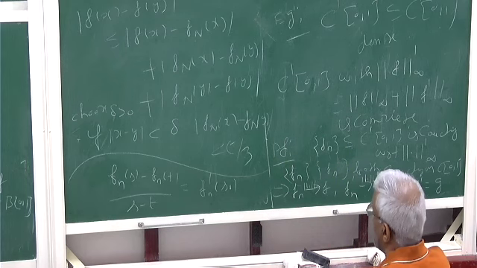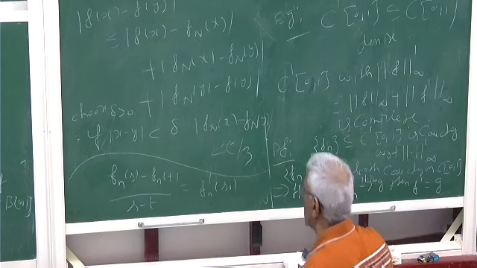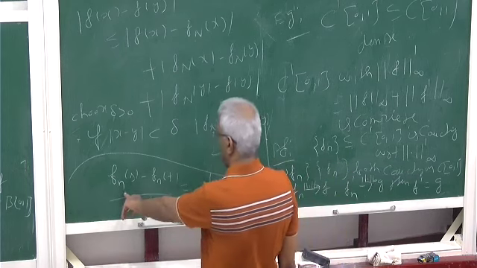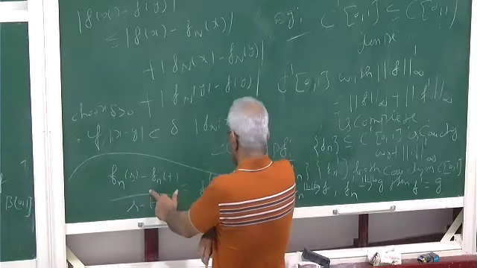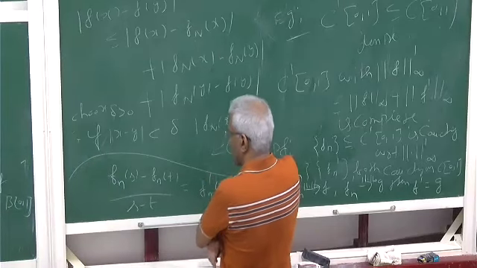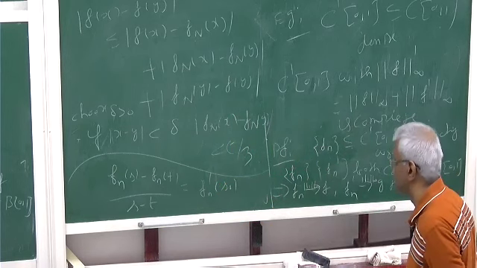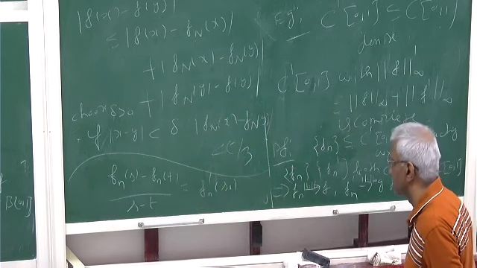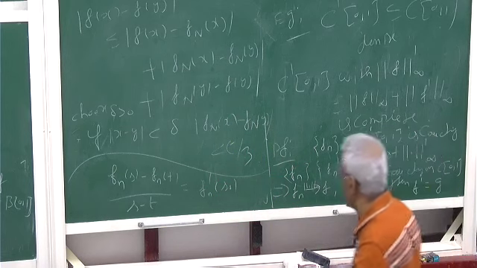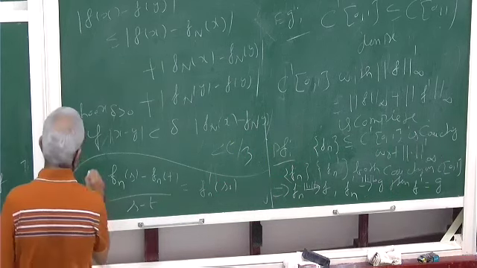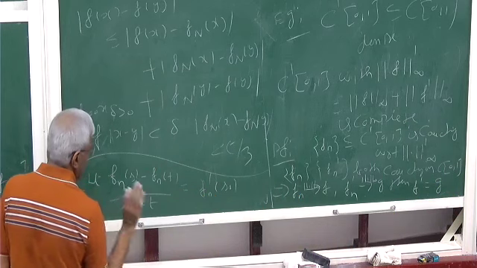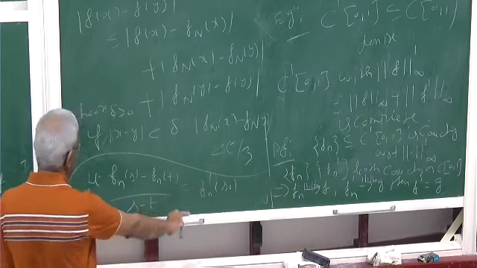But then this is just Fn prime of T, no? Wait a minute. Let me write. You want to show that this is G, no?